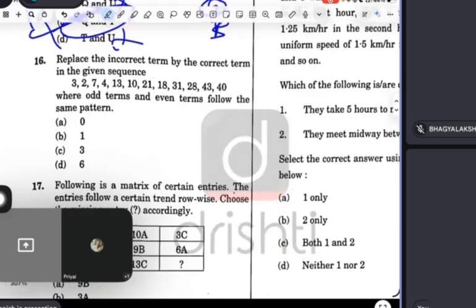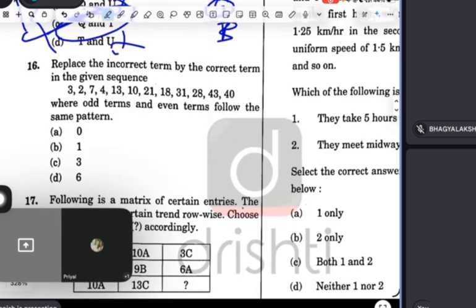Read this question, Bhagya. Guys, four questions are more. We will solve them. Read this question. Replace the incorrect term by the correct term in the given sequence: 3, 2, 7, 4, 13, 10, 21, 18, 31, 28, 43, 40, where odd terms and even terms follow the same pattern. Guys, this is the question I have told. Can you tell the answer?